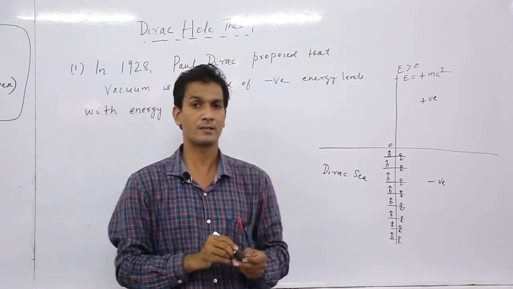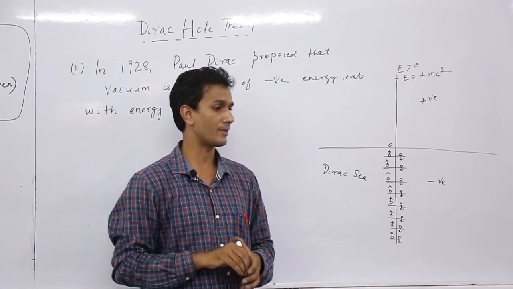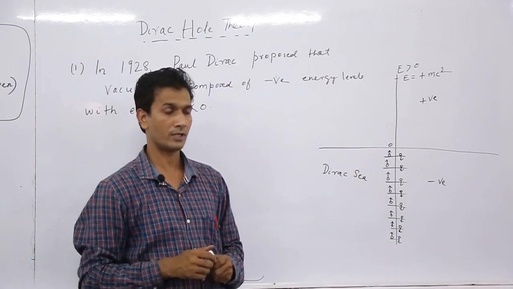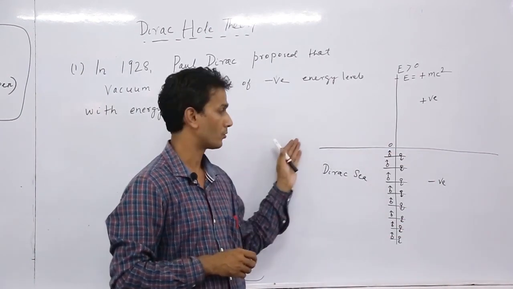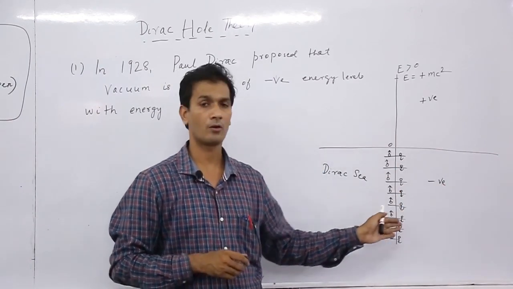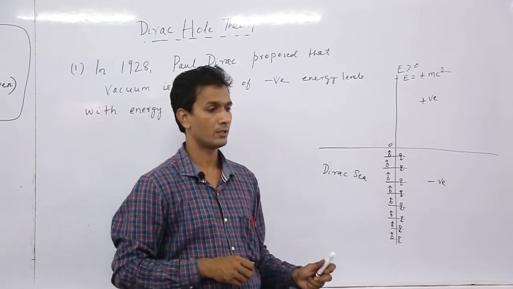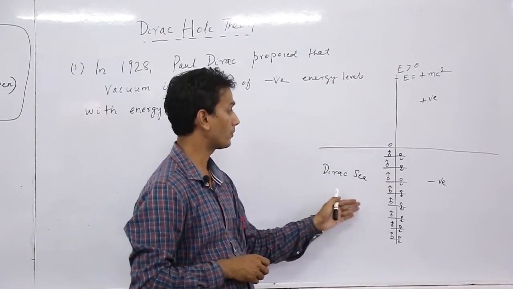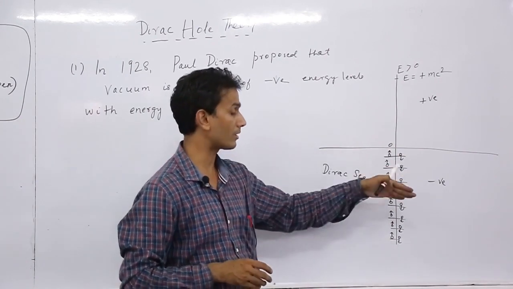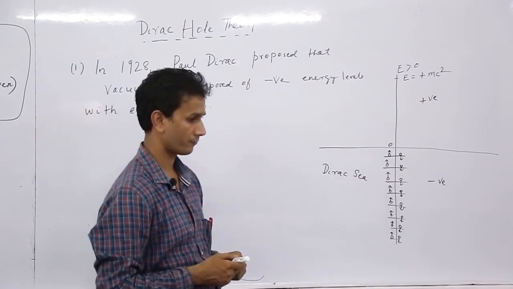So what is Dirac sea? In simple language, Dirac sea consists of negative energy electrons which fill our whole universe, already occupying all the energy states. Due to the Pauli exclusion principle, no other electron could fall into these states, because these states are already filled.